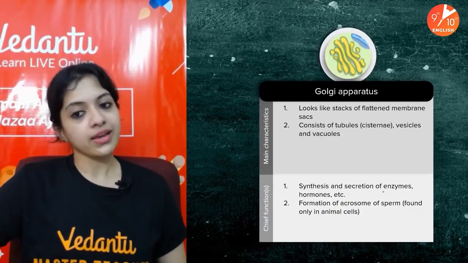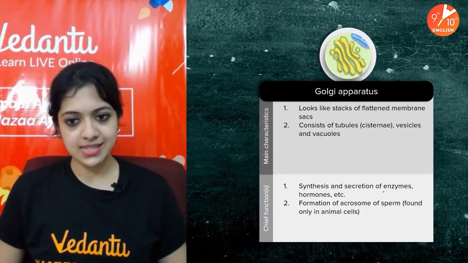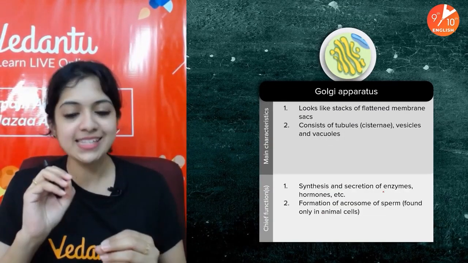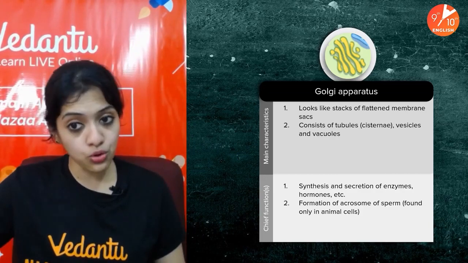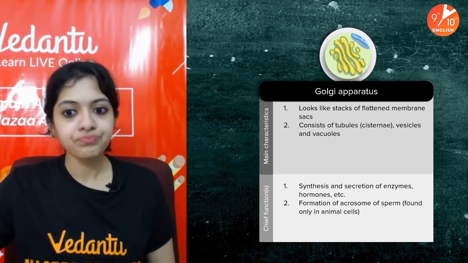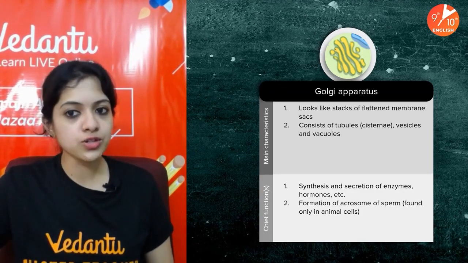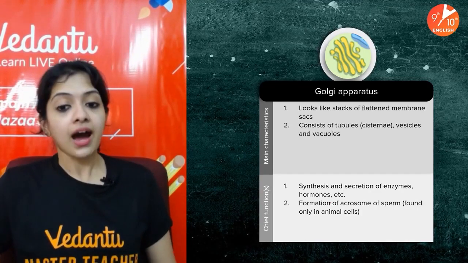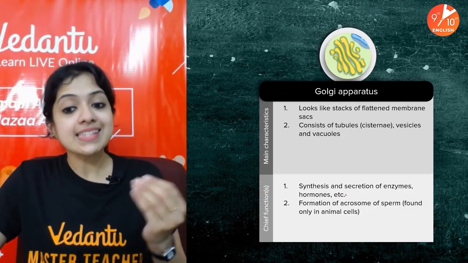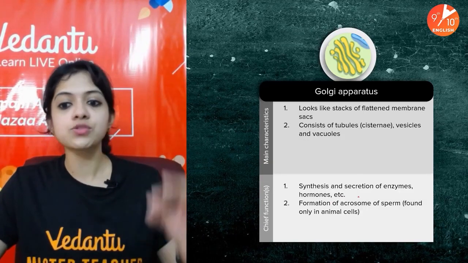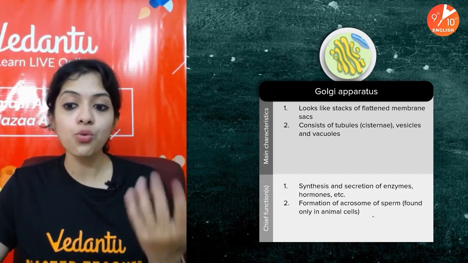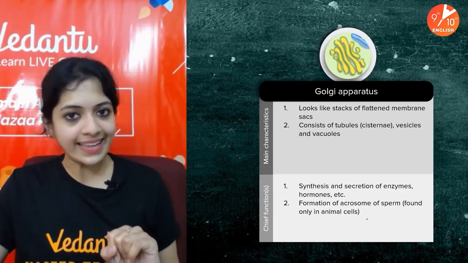Okay. Moving ahead to the Golgi apparatus, as you can see, it looks like stacks of flattened membrane sacs, and it consists of what we call tubules or cisternae, vesicles and vacuoles. Tubules are these structures, vesicles are these roundish structures. What does it do? It synthesizes and secretes enzymes, hormones, etc. It is also involved in the formation of acrosome of sperm, which is found only in animal cells.